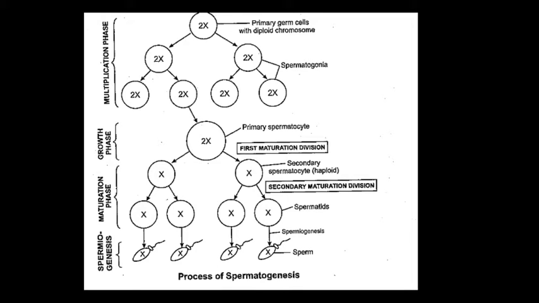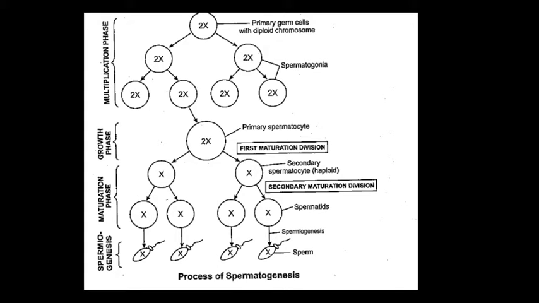Okay, I repeated, the formation of male gamete spermatozoa in the testis is called spermatogenesis, and the development of female gamete which is ova in the ovary is said to be oogenesis. Okay, so in gametogenesis we describe two processes.